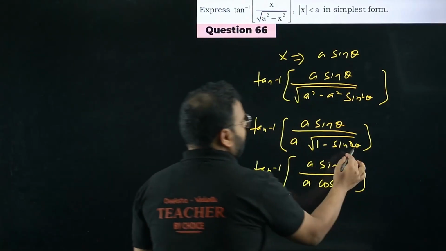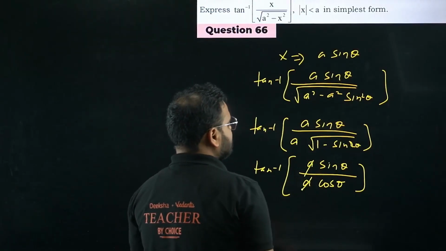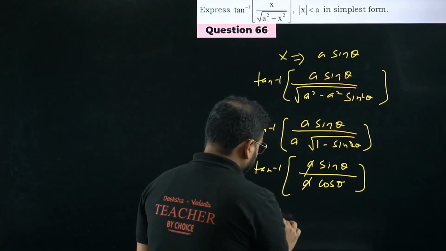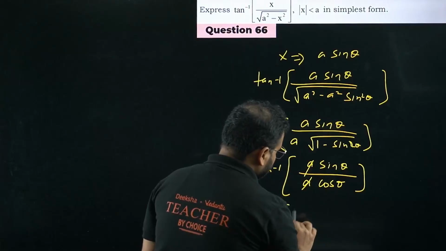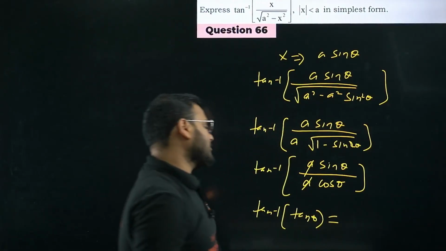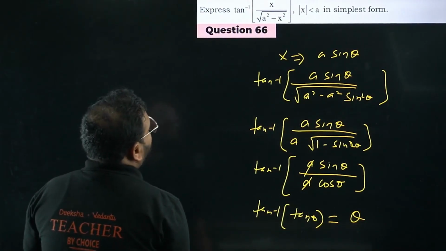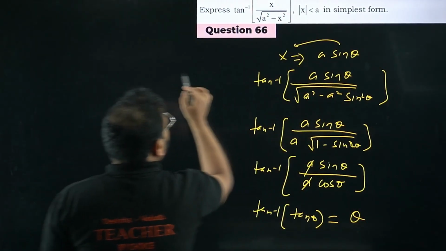How come, sir? 1 minus sine square theta is going to be cos square. Root of that will be cos only. A and a is cancelled. So simply sine by cos is going to be tan theta. Hence, it's going to be simply theta. Now from this value, what are you going to get?